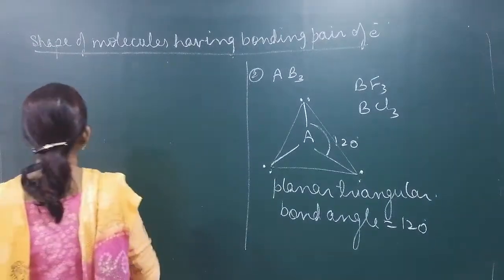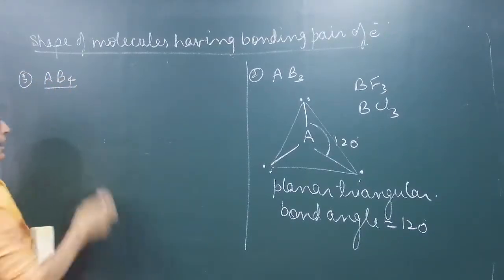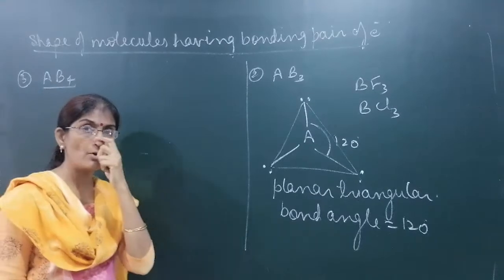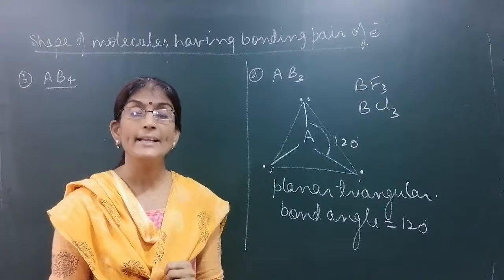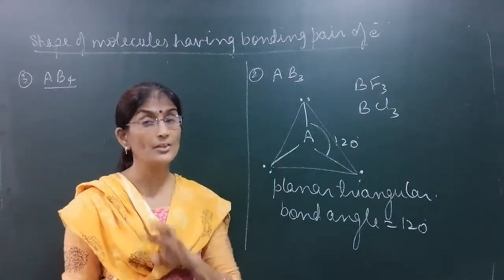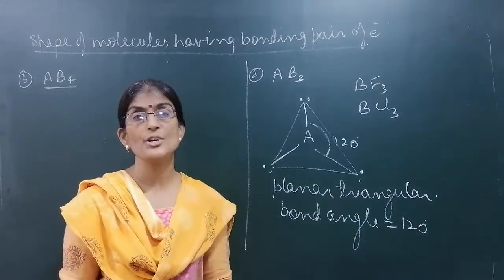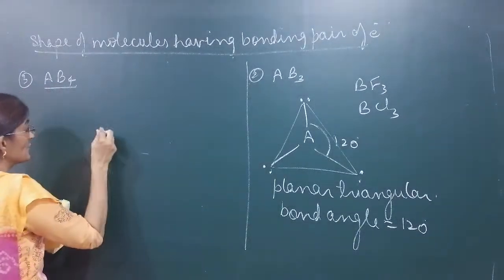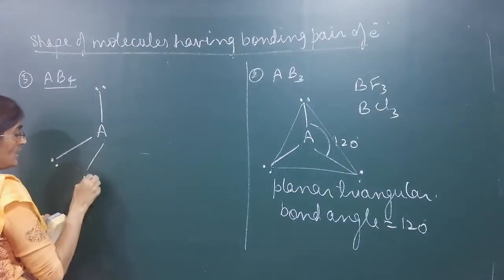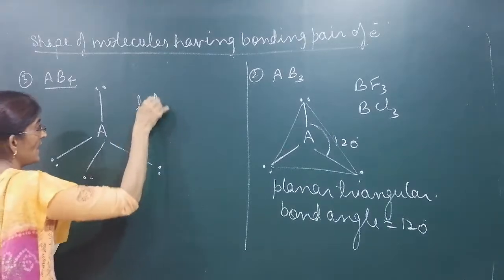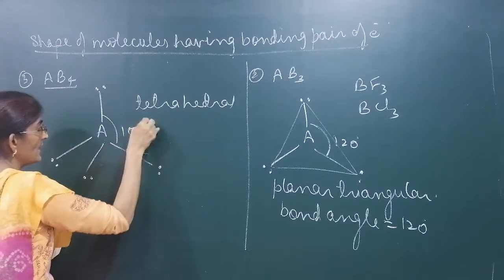Third type of molecule, AB4. Around the central atom A, there are four bonding pairs of electrons. If there are four bonding pairs around A, then they will arrange in space in three dimensions at an angle of 109 degree 28 minutes so that the repulsion is minimum. See like this. A is the central atom, four electron pairs, 1, 2, 3, shape will be tetrahedral, bond angle would be 109 degree 28 minutes.